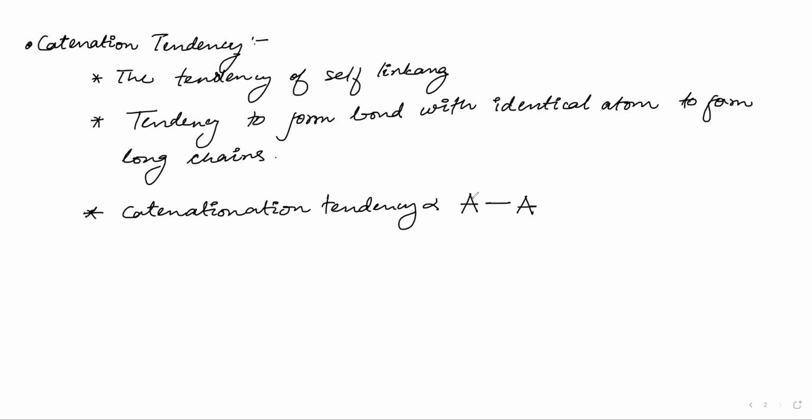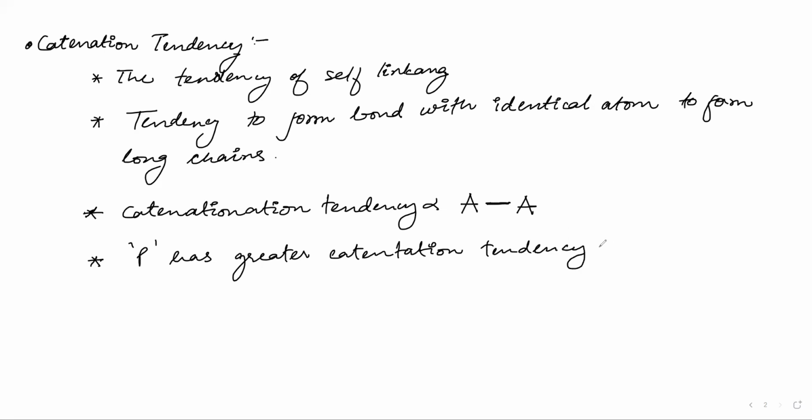So if we want to find the catenation tendency of a particular element, which is A, that means we have to see what is the strength of a single bond A-A. Now if we compare this with phosphorus and nitrogen, then we can easily say that phosphorus has greater catenation tendency than nitrogen.